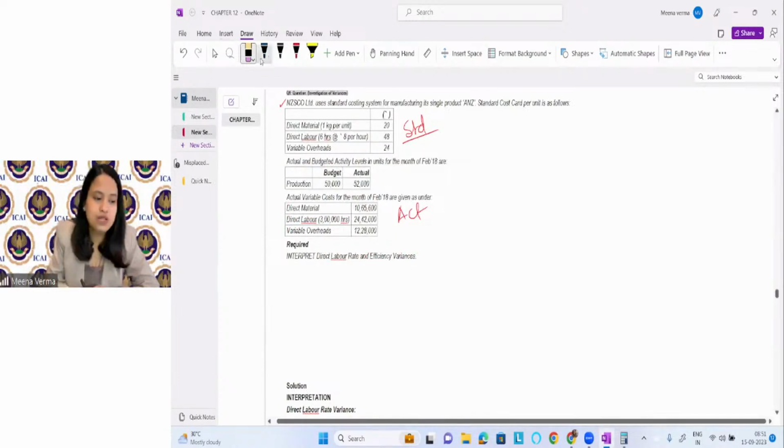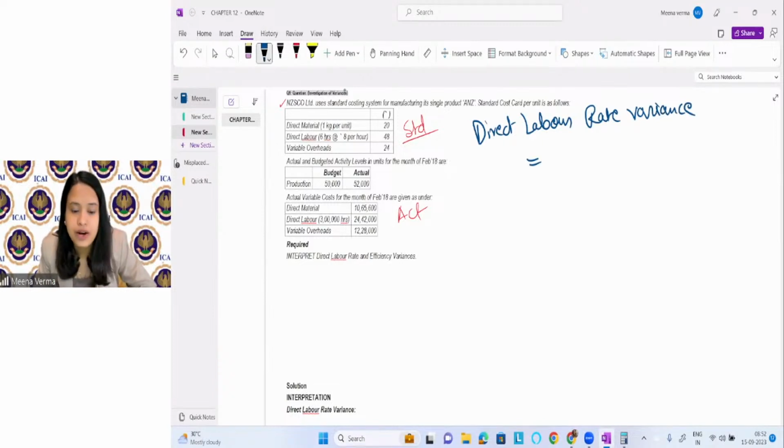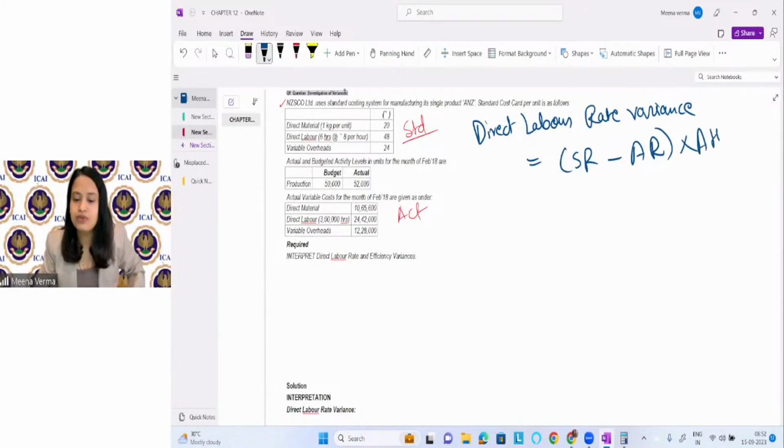Right? So what is the question? What do we have to do? Direct labor rate variances. Right? We have to find out direct labor rate variances. How will we find it? Standard rate minus actual rate into actual hour worked.